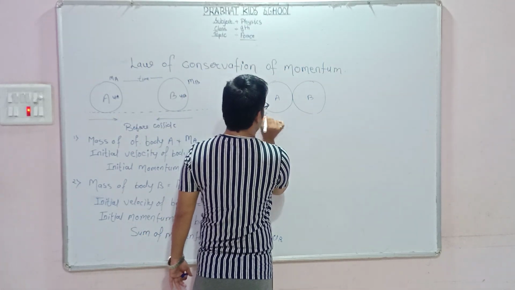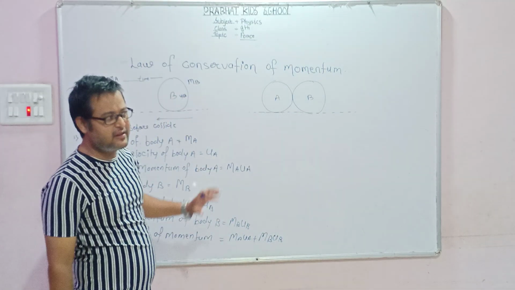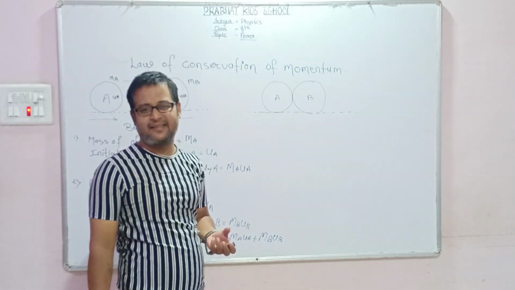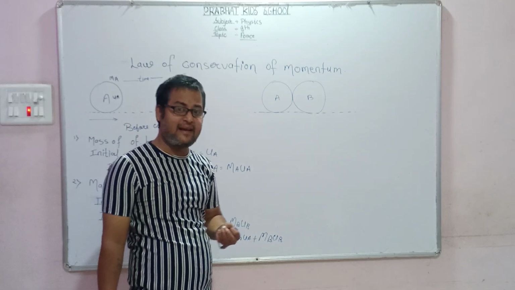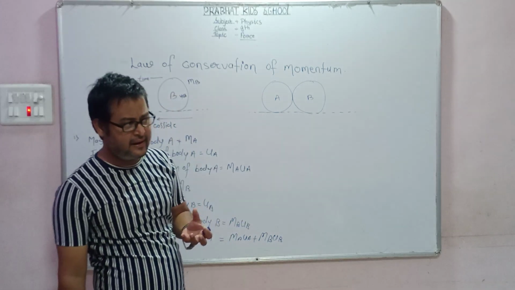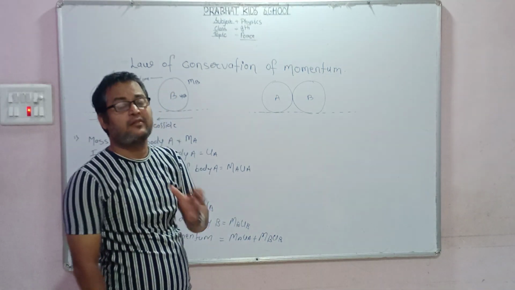In this situation, what happens when these bodies collide with each other? The mass never changes. Mass is constant according to the universal law of mass: mass can neither be created nor be destroyed. It gets transferred from one body to another body. What changes is the velocity.